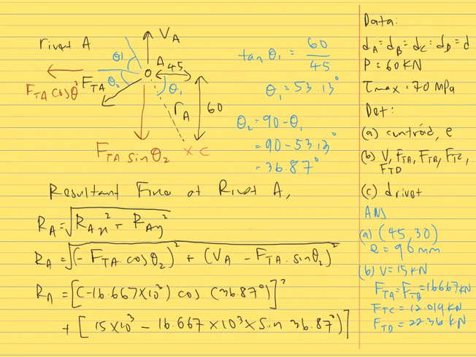So square it, and then square root it all. So at the end we get RA is equal to 14.241 kilonewton.